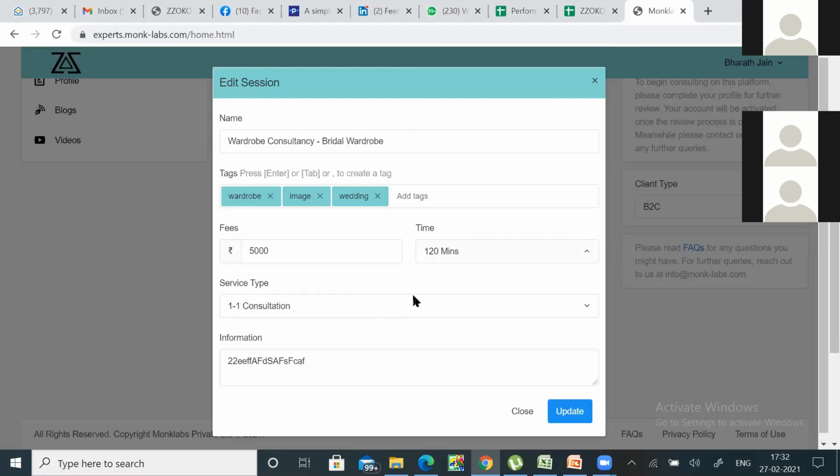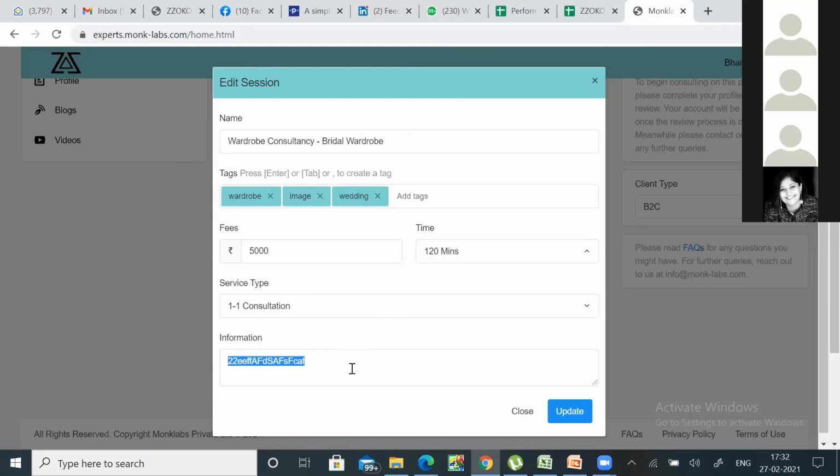I'm just giving you an example. So this is a 1:1 consultation. You put very good information on this, explain the whole thing, why you would be different for the bridal wardrobe consultancy. You can put in that information, you can put in points, you can put whatever you want in the information and update it. This will be seen by the clients because this is one of the biggest selling points.